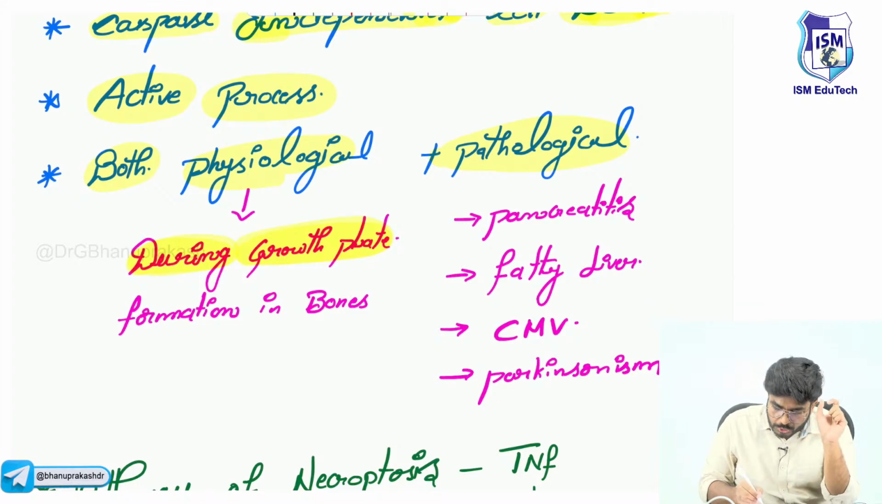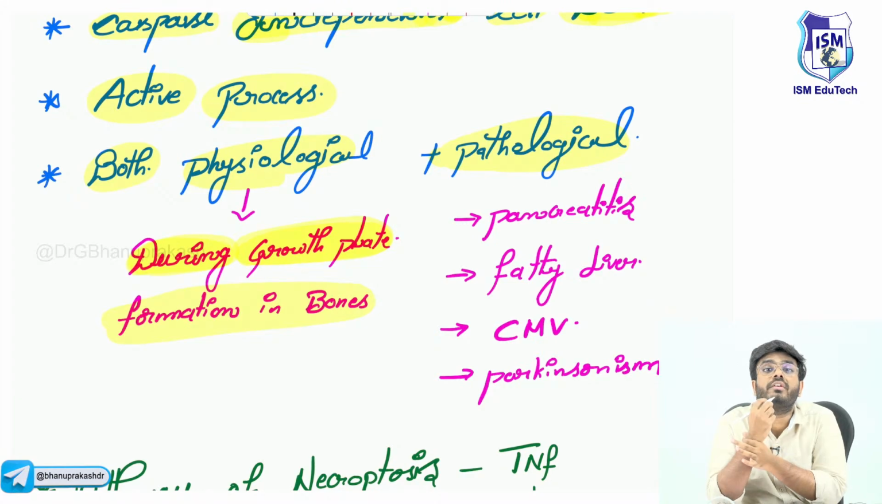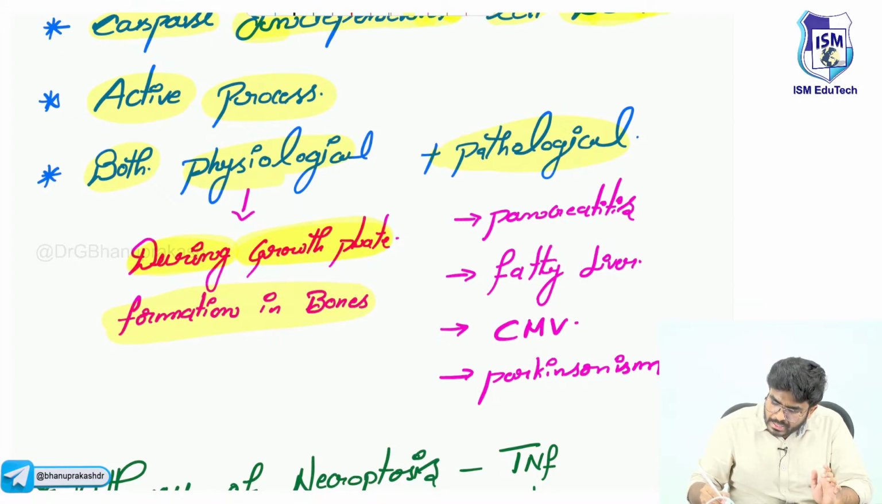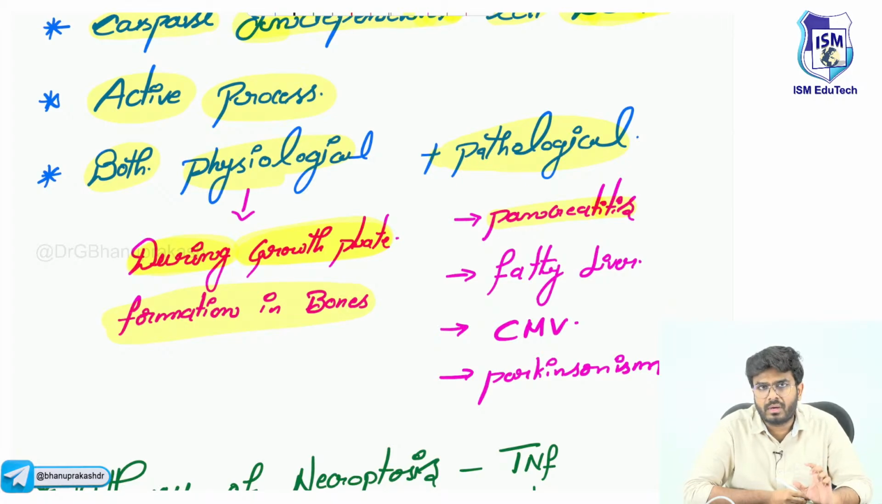A physiological example is during growth plate formation. During growth plate formation in your bones, certain cells will undergo necroptosis. It is physiological. And what are the pathological examples of necroptosis? Where will you see pathological necroptosis?